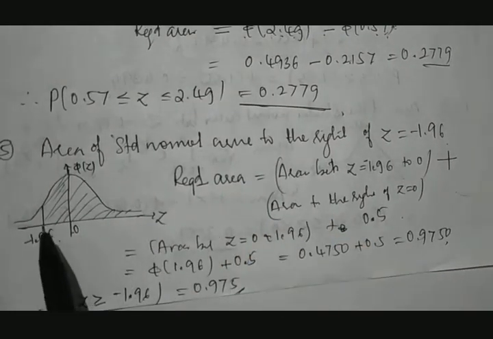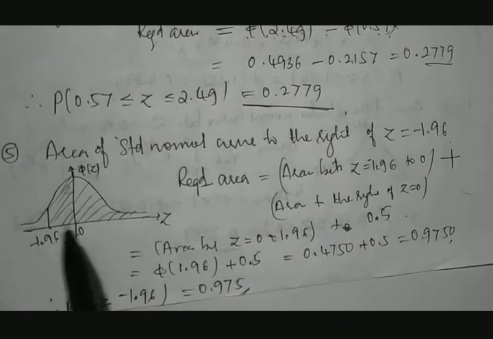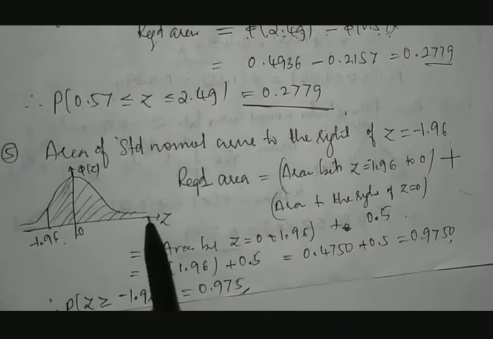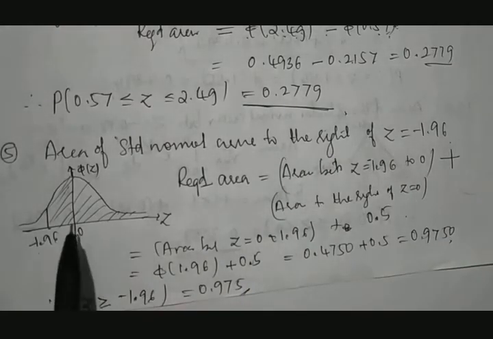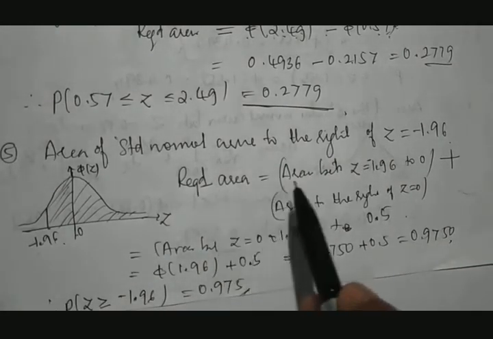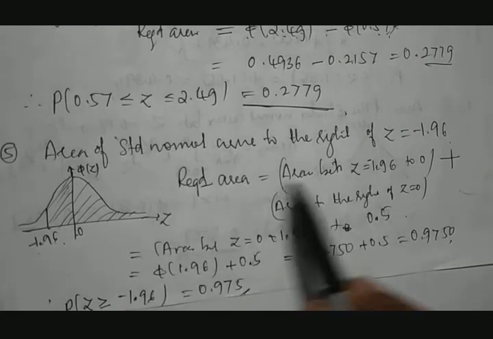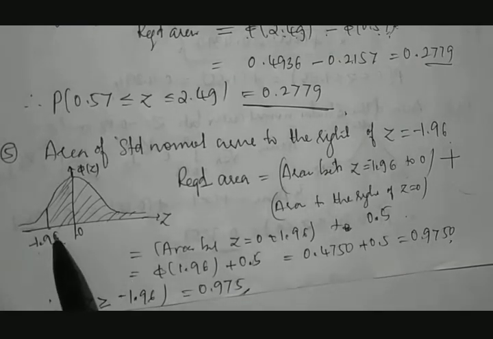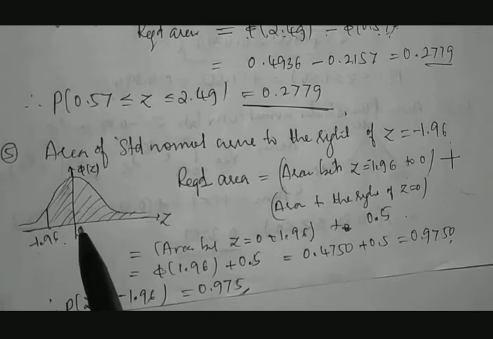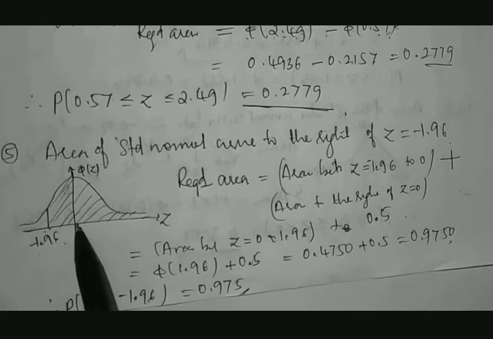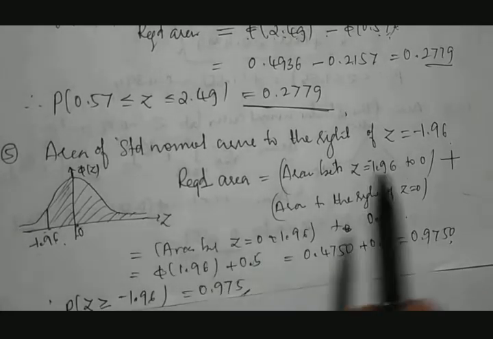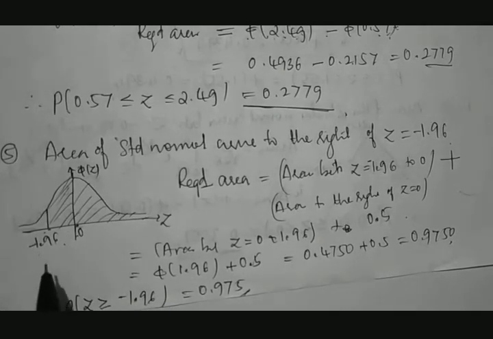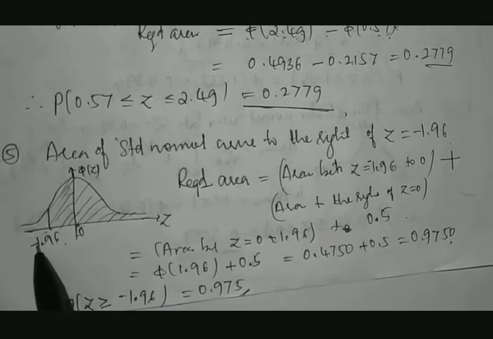We need to calculate the area from here to continue up till, I don't know where, 1.96 to the right side, he said. Fine. So the required area is the area between z equal to 1.96 and 0, plus from here to continue. One thing we know is that the negative side can be taken as the positive side.